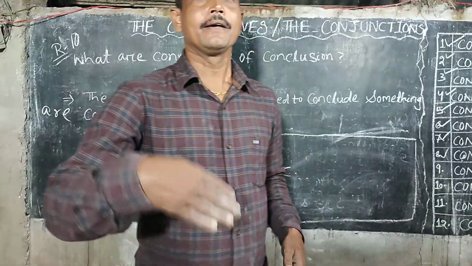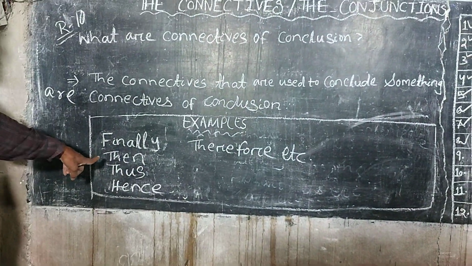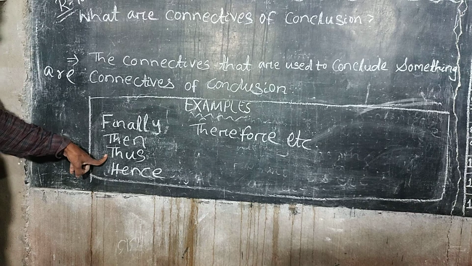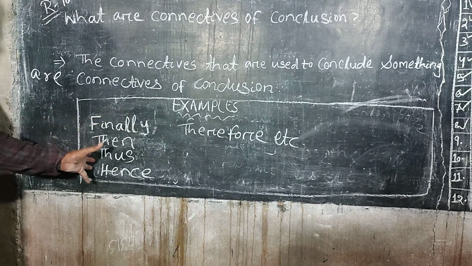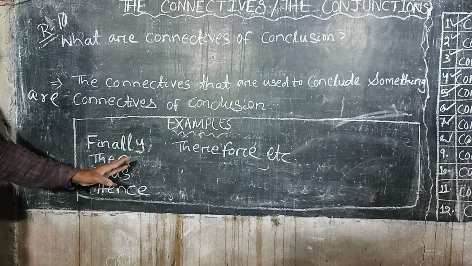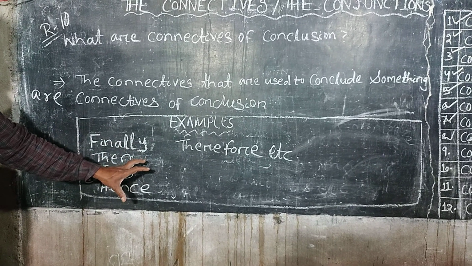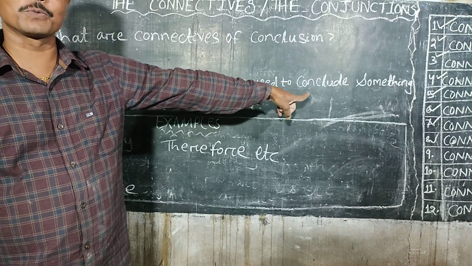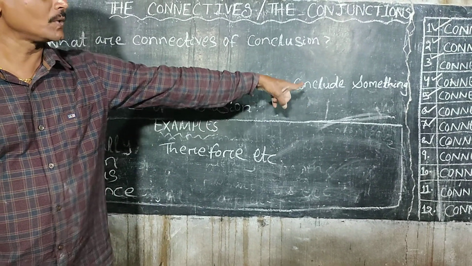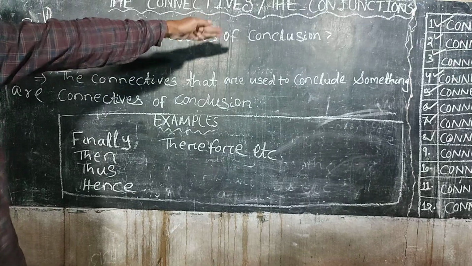They are finally, then, thus, hence, therefore. These connectives are used to conclude something and to bring the conclusion. So they are the connectives of conclusion.